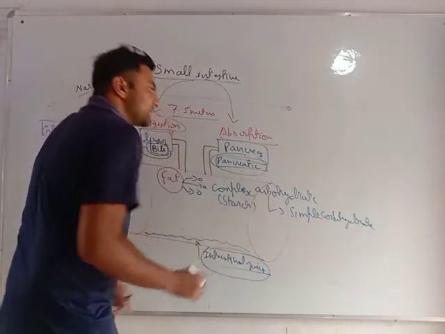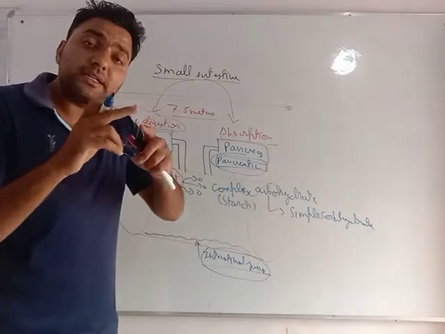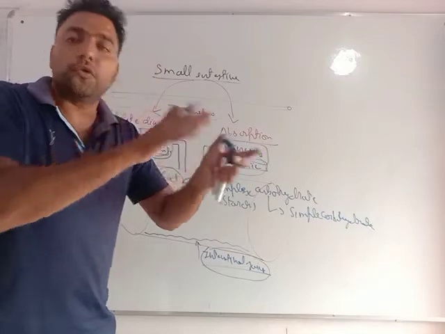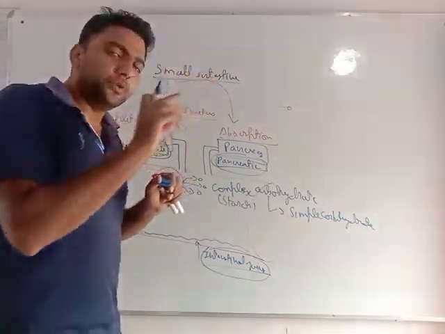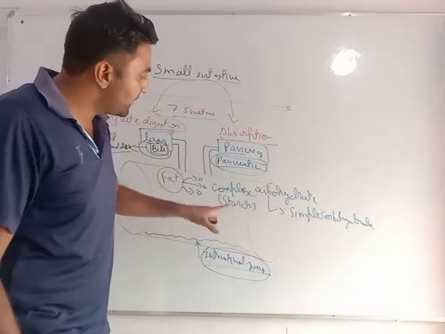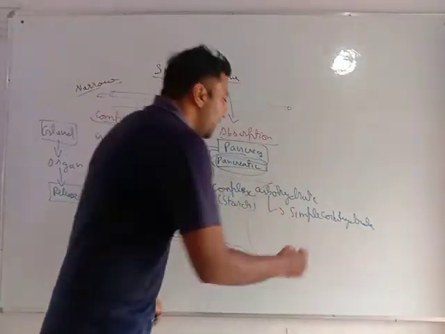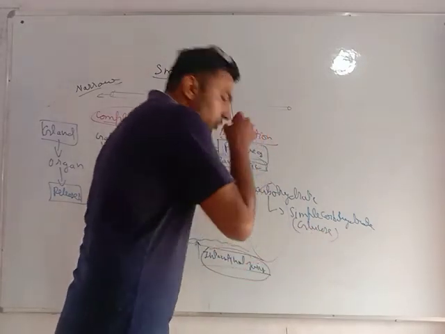Starch is a complex carbohydrate. Starch is the stored food of plants, and we animals can't use that food. We convert it into another form, that is, into simple carbohydrate, or I can say glucose or sugars.